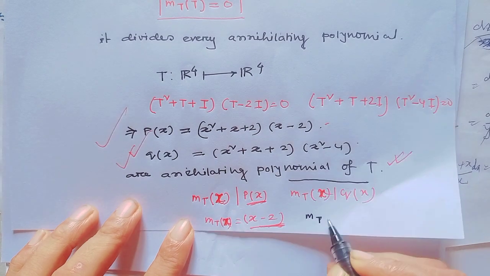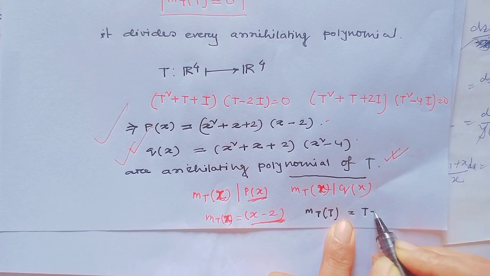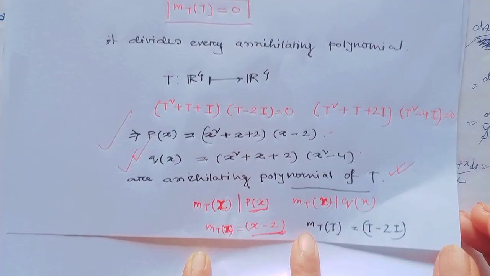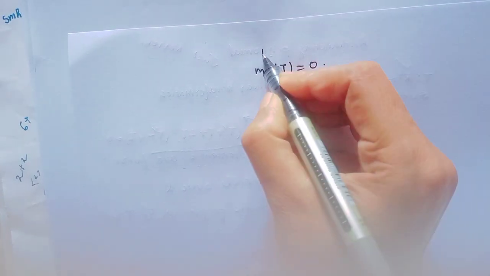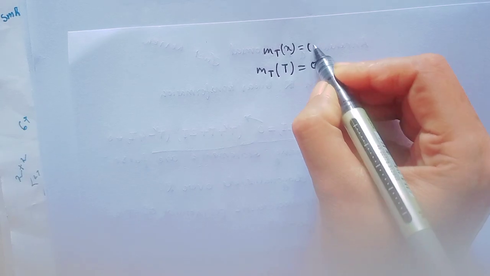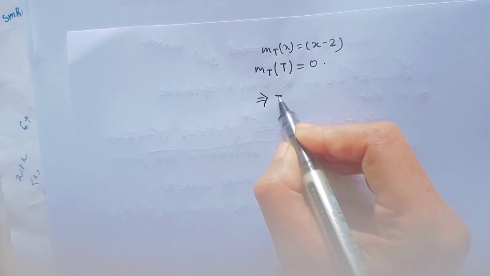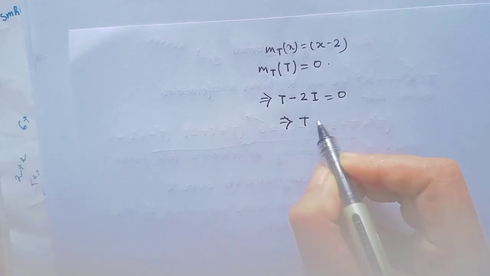That implies m(T) = T − 2I. This is the minimal polynomial. And since m(T) = 0, that means T − 2I = 0, that implies T = 2I.